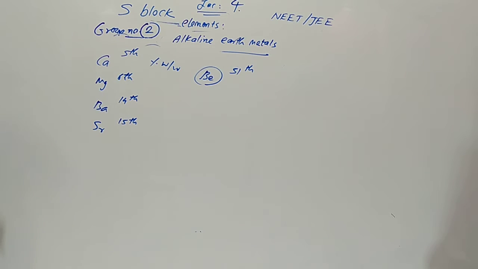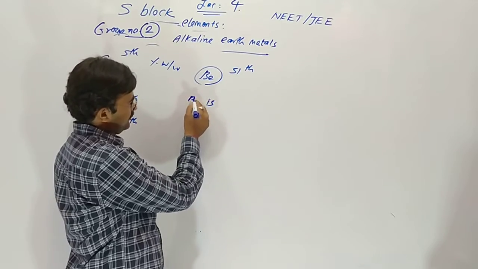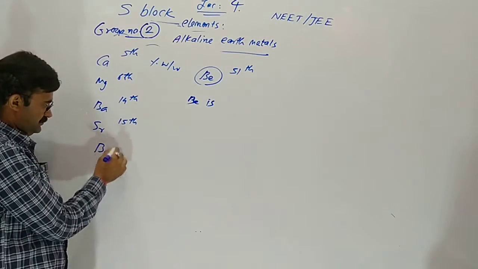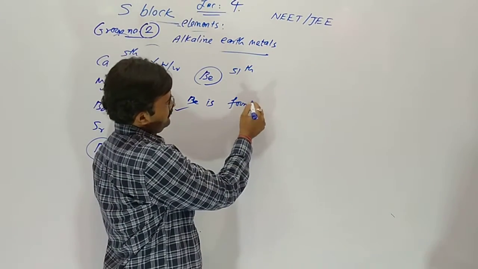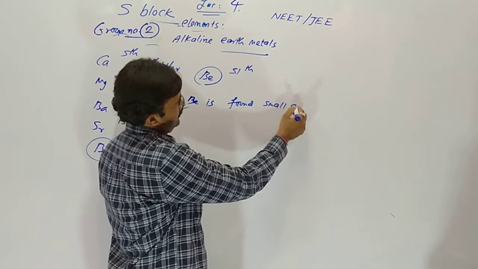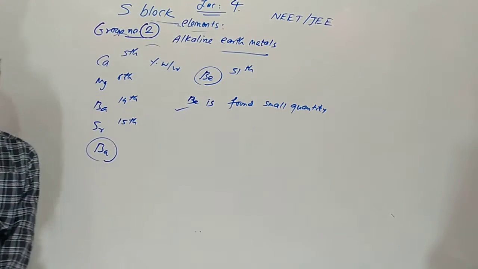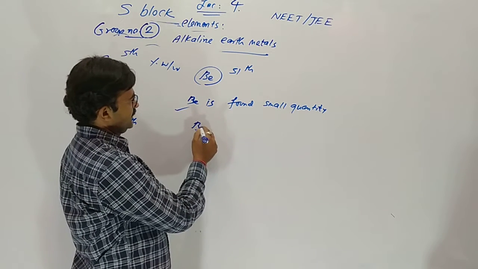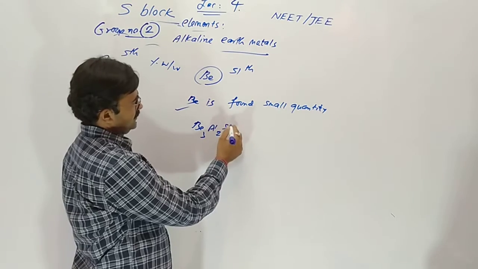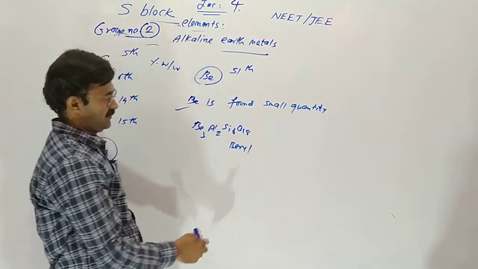Beryllium is found in small quantity in the earth crust as silicate minerals like beryl, Be3Al2Si6O18, which is called beryl.